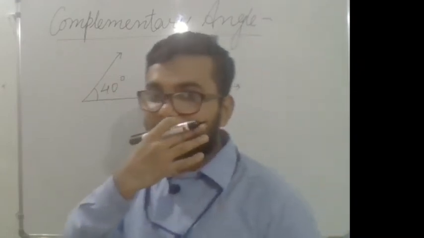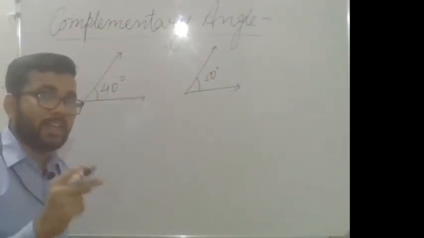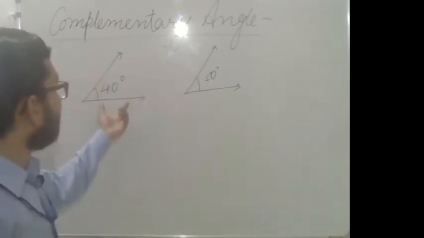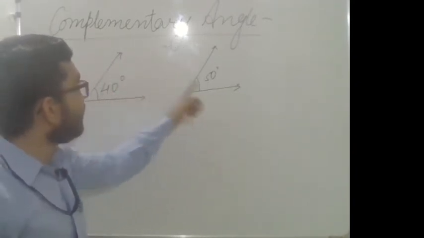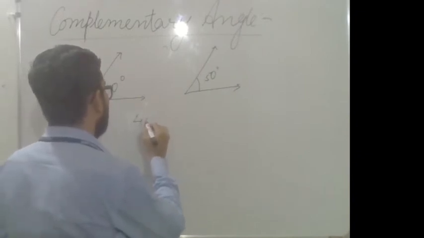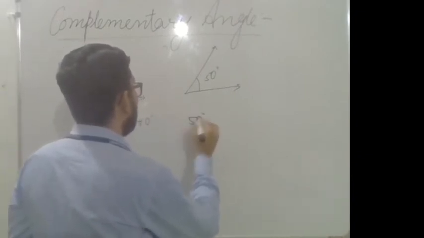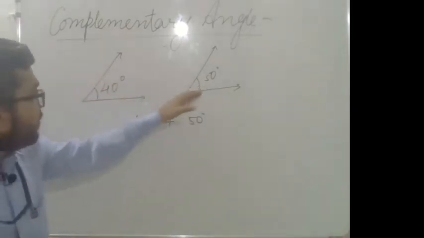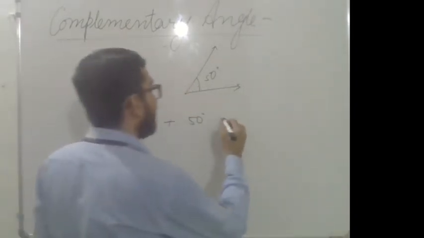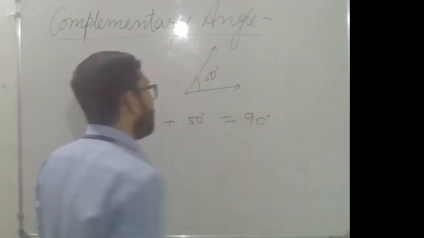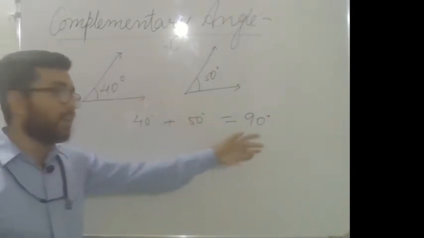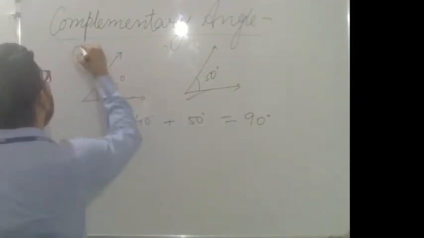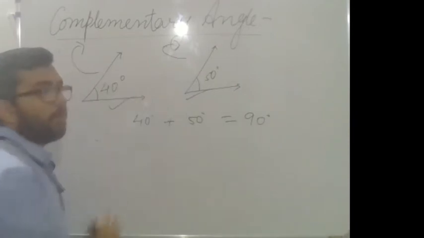According to the complementary angle statement, when the sum of the measures of the two angles, 40 degrees and 50 degrees, is added, you will get 90 degrees. Whenever the sum of the measures of two angles is equal to 90 degrees, these two angles are complementary angles.